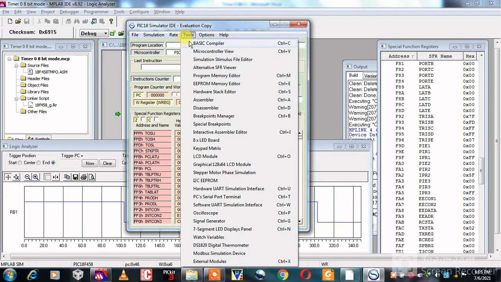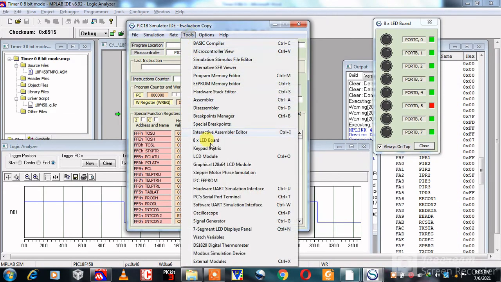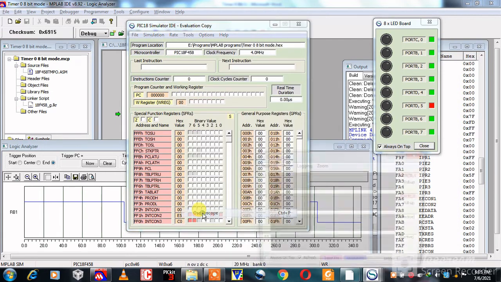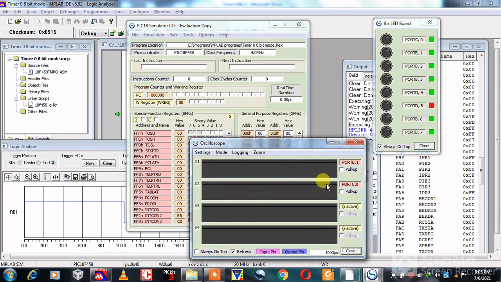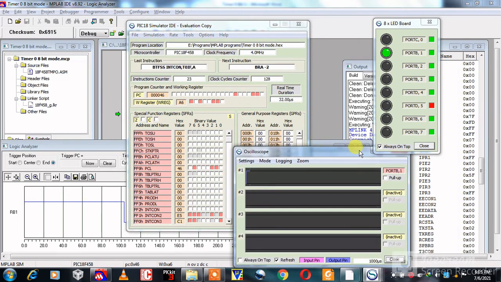Then click on tool, take the 8 LED board, then click on tool and take the oscilloscope. Here select PORTB1, then click on simulation and start the simulation.